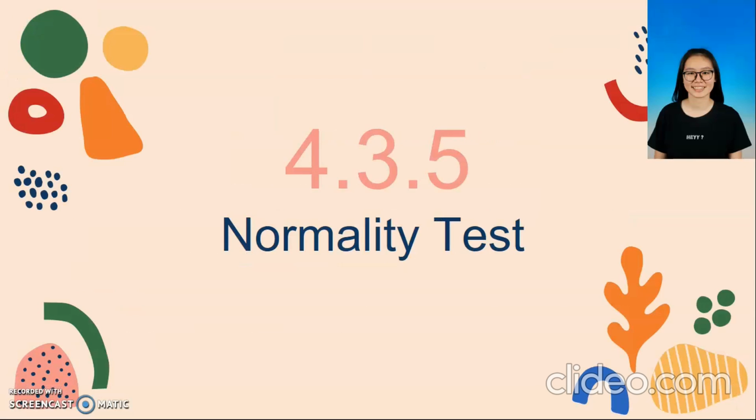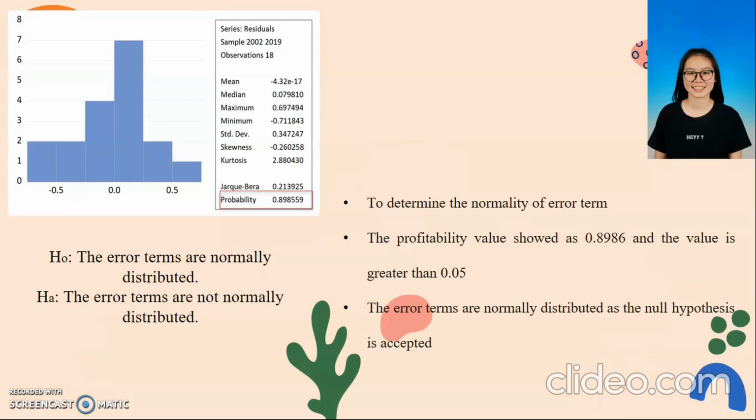The next diagnostic test is the normality test. This test is to determine the normality of the error term. The probability value shown is 0.8986 and the value is greater than 0.05. Hence, the error terms are normally distributed as the null hypothesis is accepted.